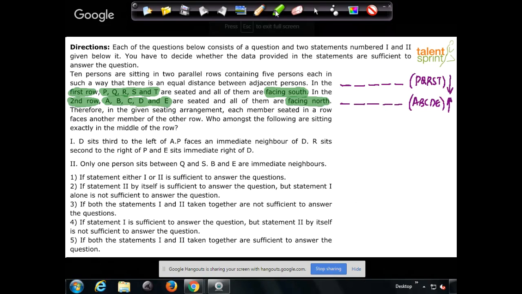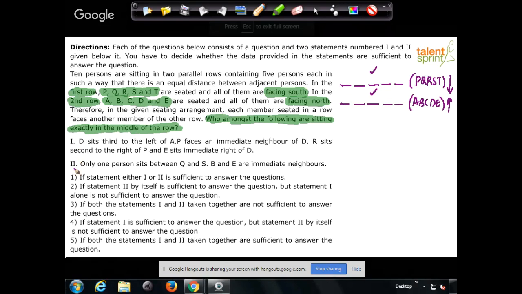Now look at the question part. What is the actual question? Who amongst the following are sitting exactly in the middle of the row? So basically the requirement is who is seated in these two positions. This is the middle of the row, seat number 3. So seat number 3 of the first row and seat number 3 of the second row.